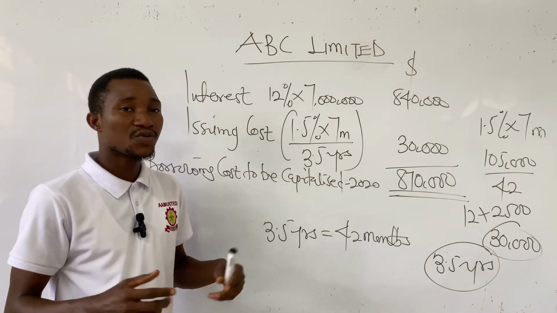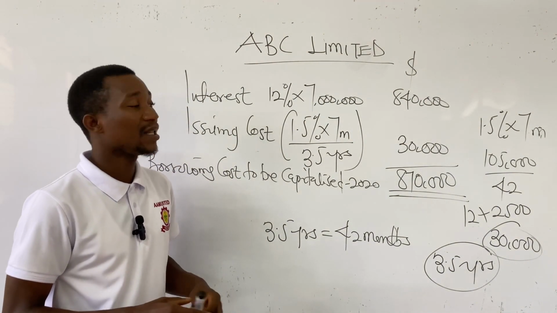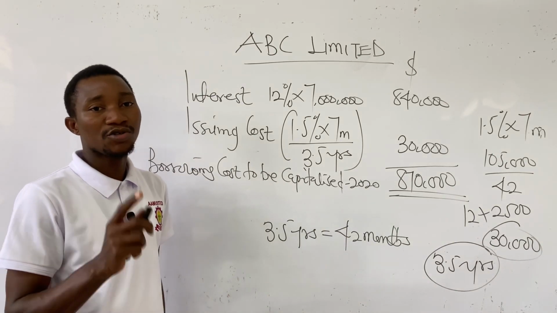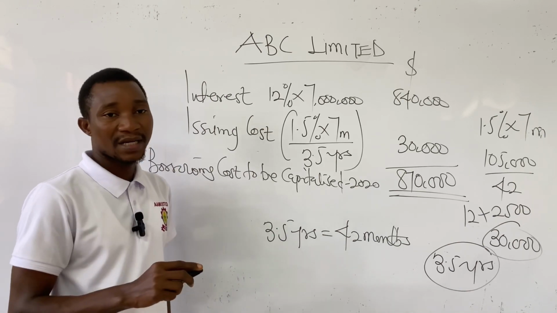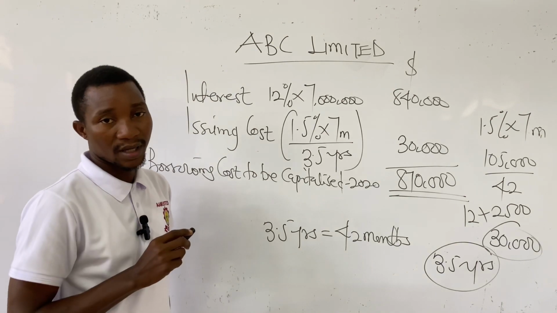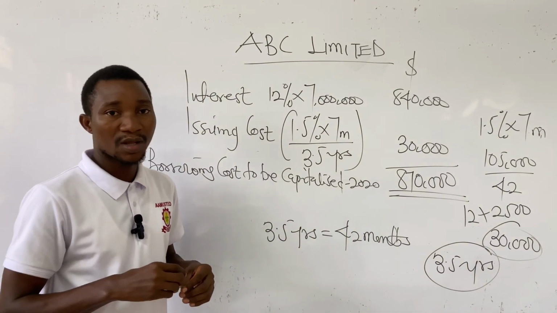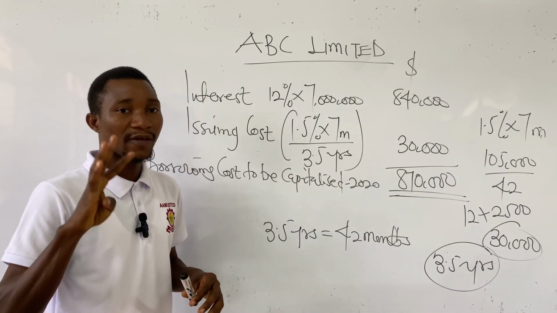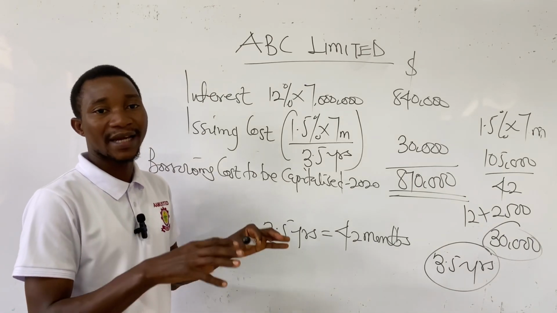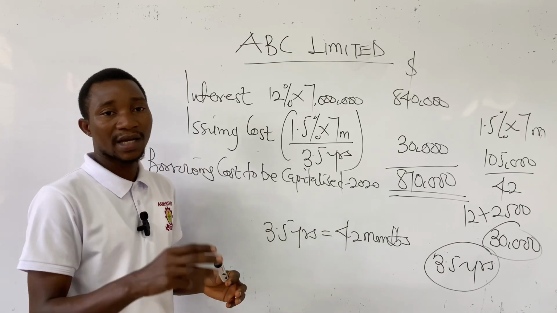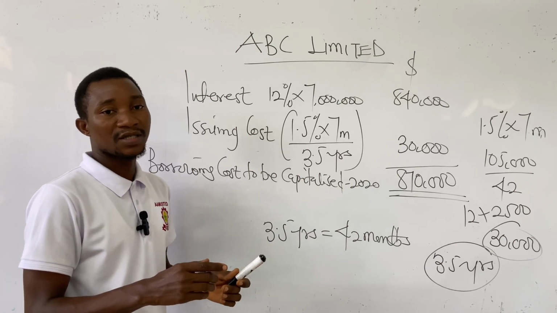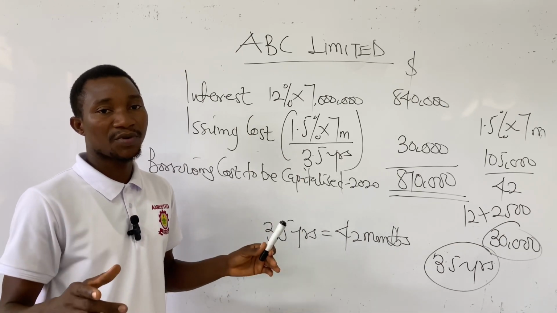Someone may ask, why didn't we add the 14% cost of capital in the calculation of the borrowing cost eligible for capitalization? I told you earlier that the cost of capital is an exclusion to IAS 23. It is not part of IAS 23. In the part 2 of this video, I gave you 4 different exclusions. The first one has to do with the imputed cost of capital. The second one has to do with short-term inventories. Okay, short-term inventory means those inventories that are produced within a short period of time.